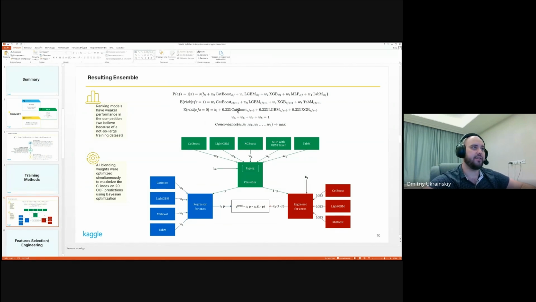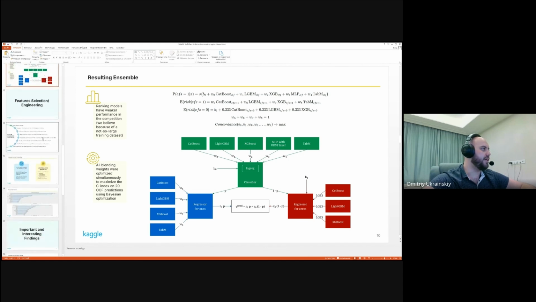As I had already said, for neural networks as solo models, we just replace the censored regression with a constant 1.35, collapsing the target range into a constant. All the blending weights were optimized simultaneously to maximize concordance index on 20 out-of-fold predictions by Bayesian optimization. You can also see here the visualization of our ensemble.